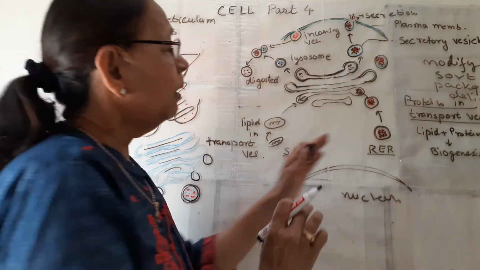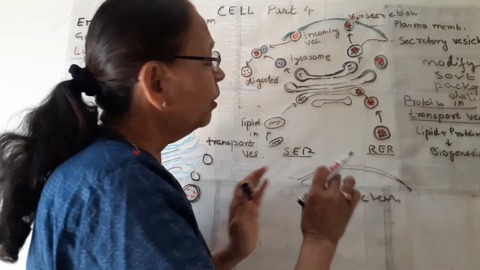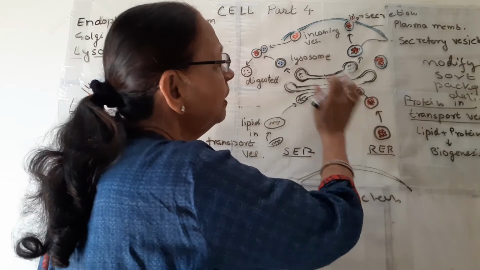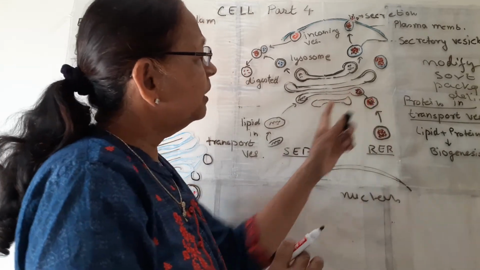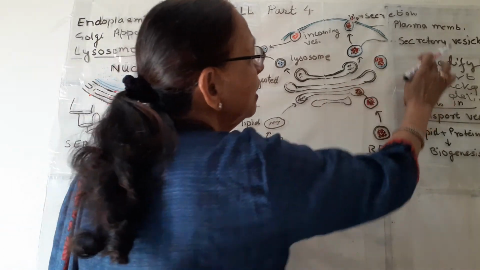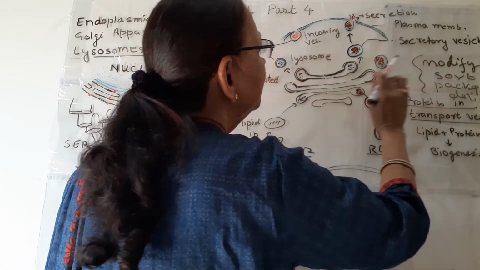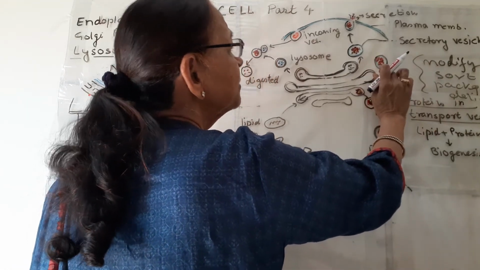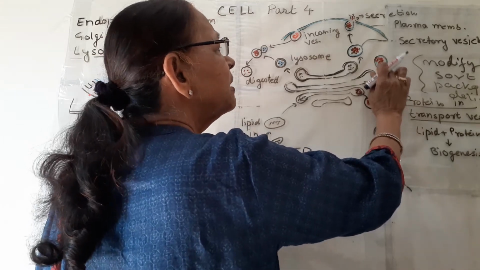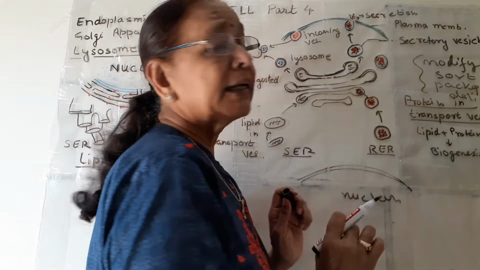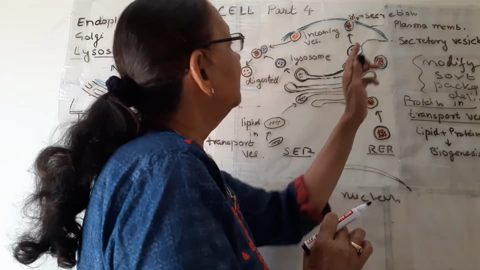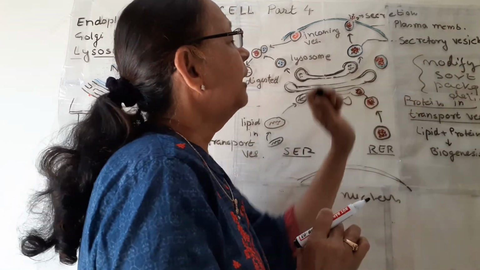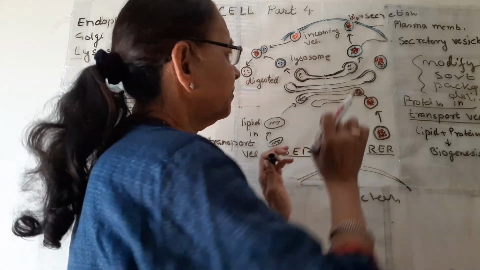So now the functional proteins or structures are formed, and these transport vesicles are absorbed by Golgi bodies. After doing so many things, other vesicles are formed, and these are again transport vesicles, known as secretory vesicles. These vesicles have modified and packaged proteins.